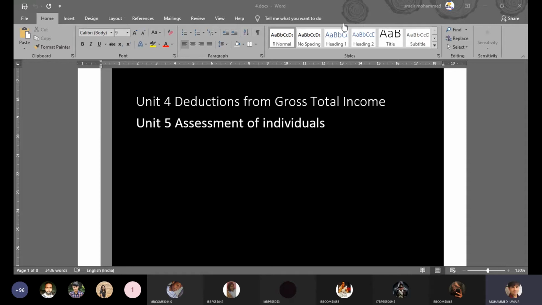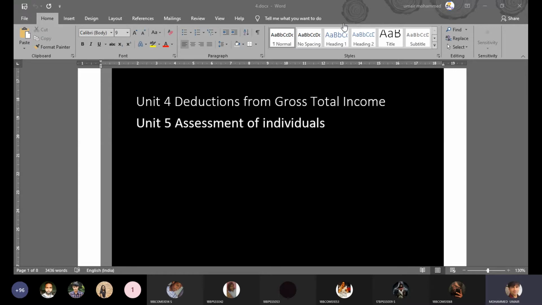But the point which I wanted to make is, when we calculate gross total income, I was telling you that we have to summarize incomes earned from different heads, compute the total, and that total is titled gross total income. When we do this, we can adjust losses also: losses of one particular head with profit or income of other heads. So this is what GTI is.